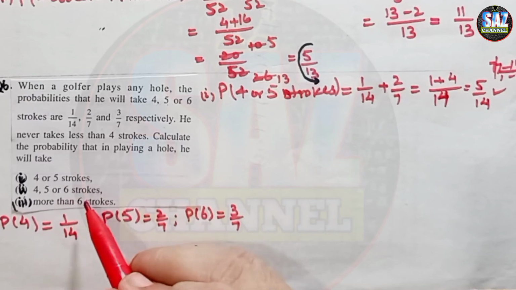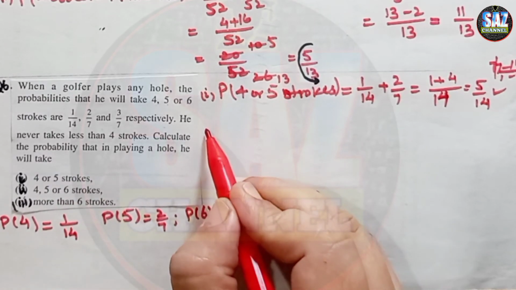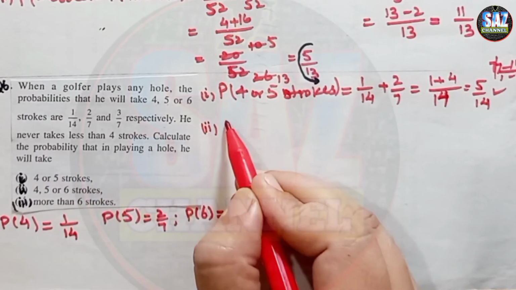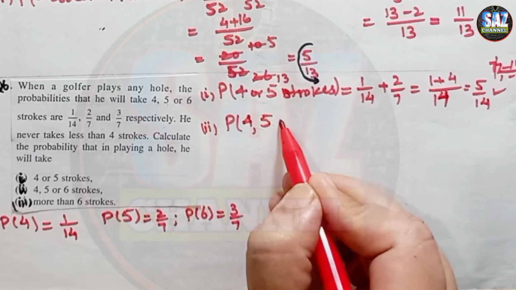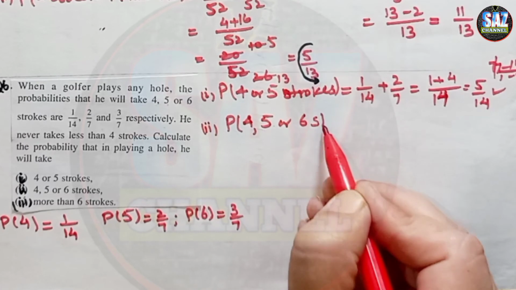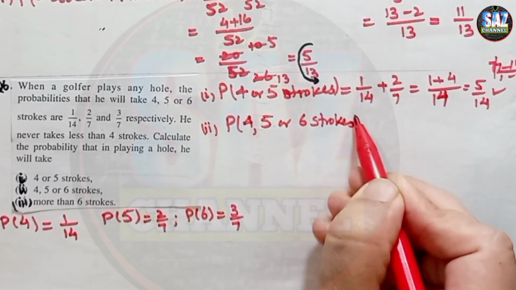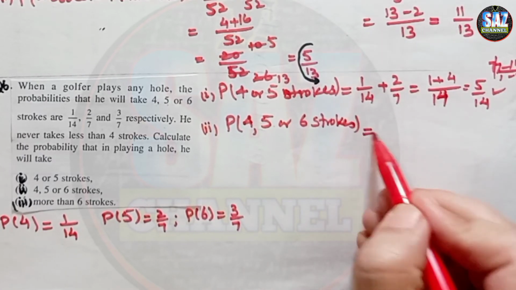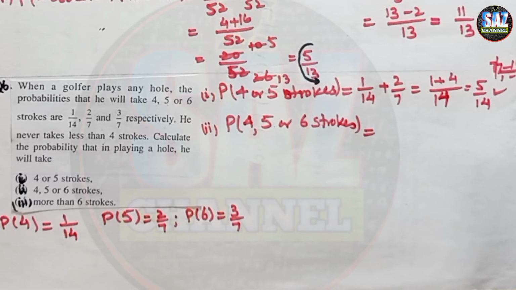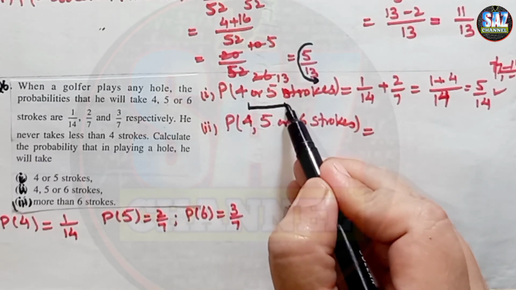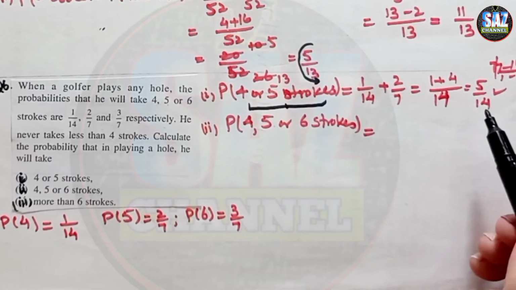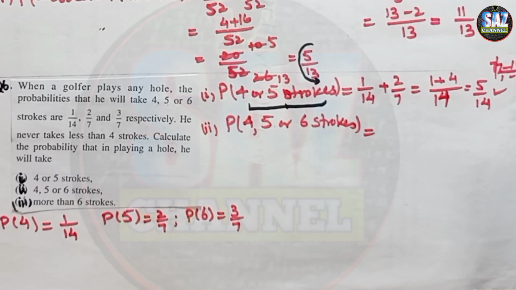Then 4, 5 or 6 strokes. Probability of 4, 5 or 6 strokes. Now you can see that the answer of 4 or 5 strokes is already given in the question. You have calculated it in the previous part. You can bring that answer down.